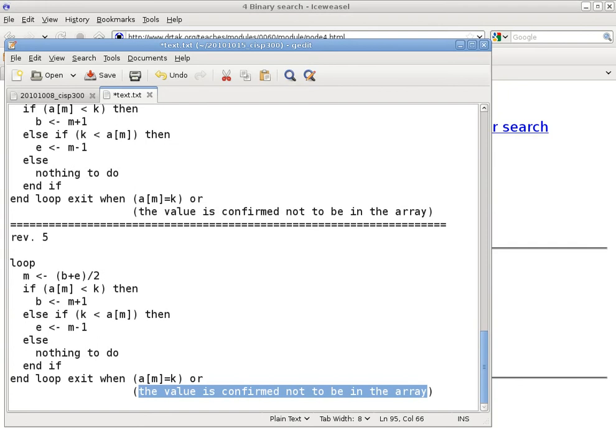So that means we should exit when they cross over. Okay, so normally B is less than E, B is less than E, B is less than or equal to E, B is greater than E. Okay, so when they cross over, when B is greater than E, it signifies that we have nothing left. Okay, so we can change that to B is greater than E, and that represents when the value is confirmed not to be in the array. And if you look at the definition of B and E, it makes sense.